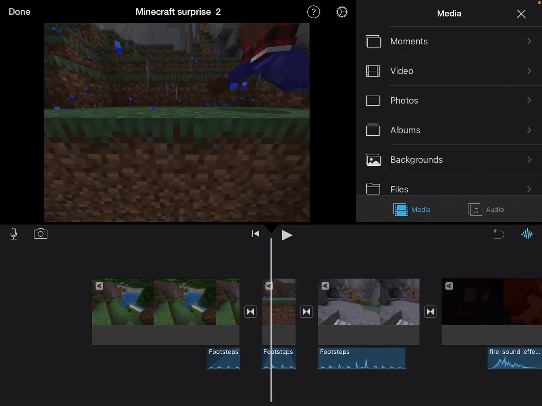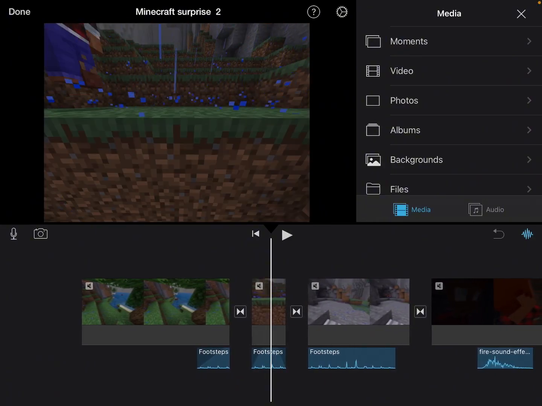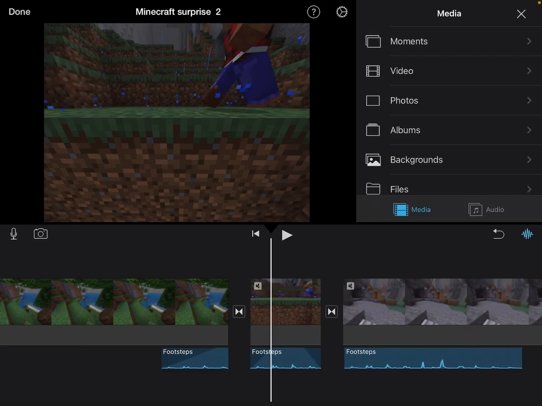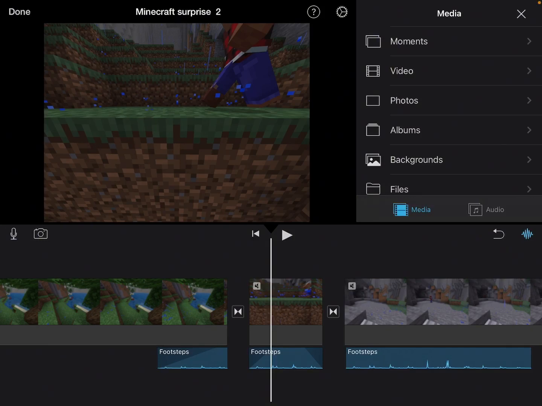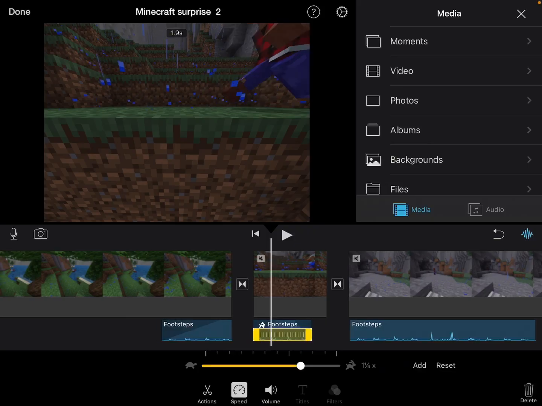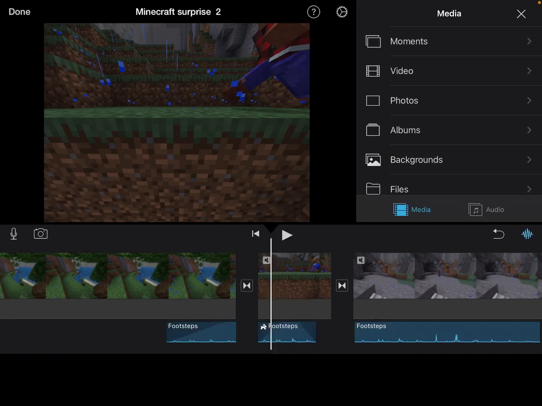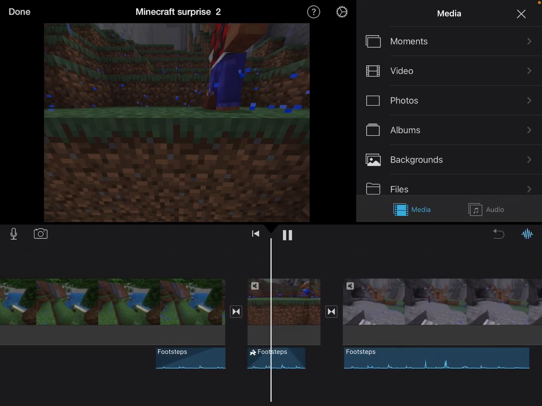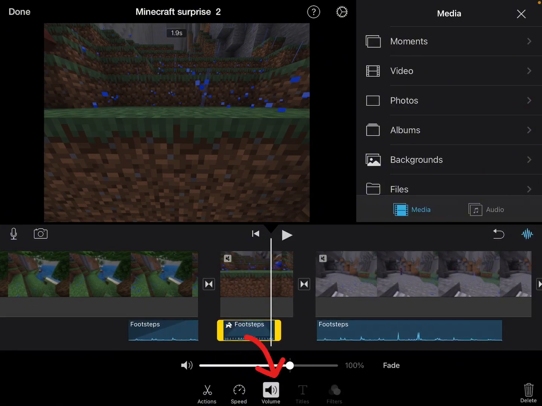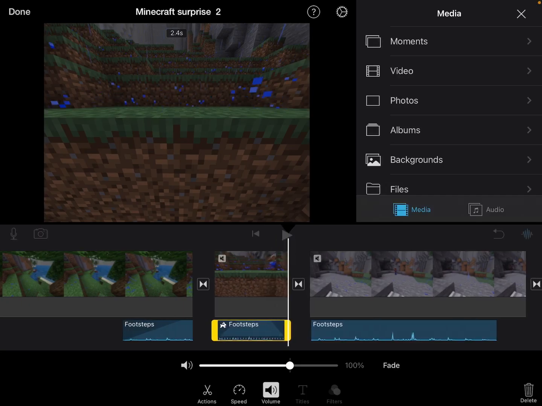It looks pretty good, but I noticed that the sound doesn't really match the action. The sound is a little too slow. You can change the speed of a clip. Let me just zoom in for a second. Tapping on my sound, I can click on speed at the bottom. It gives you a turtle for slower and a hare or rabbit for faster. In mine, I think this just needs to be a little bit faster. Let's check it out. That looks like it matches a lot better. It did make my clip shorter, so I'll go back to volume so that I can drag it out the whole way.